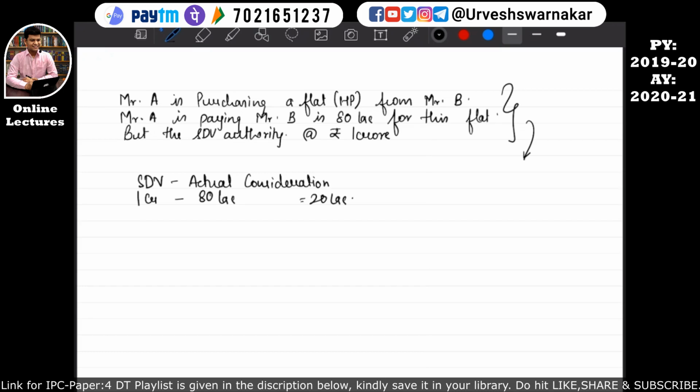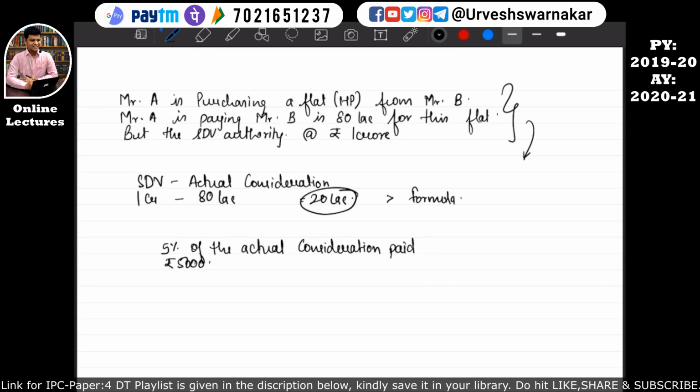Okay, so if this 20 lakhs is more than the formula, what is the formula? The formula is 5% of the actual consideration paid will be compared with rupees 50,000, and out of these two, whichever is higher will be compared over here. I hope this is quite clear.